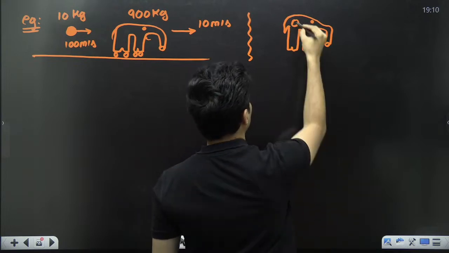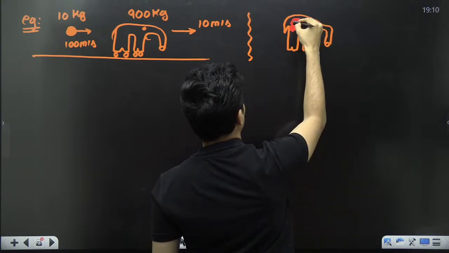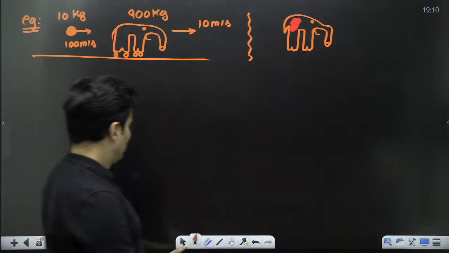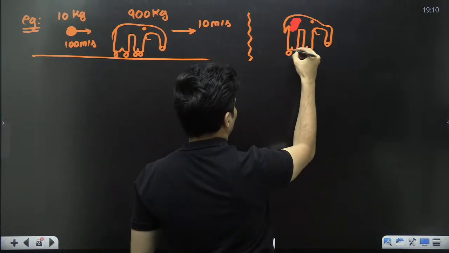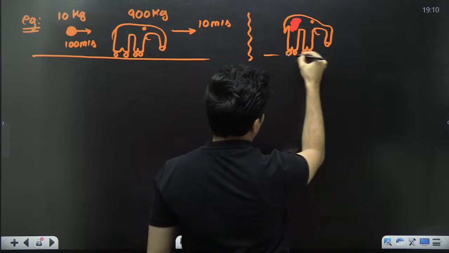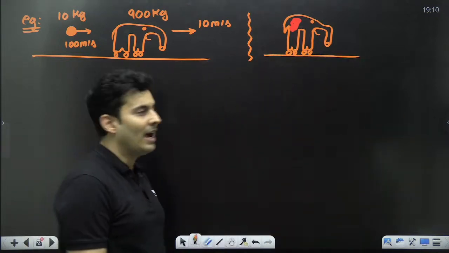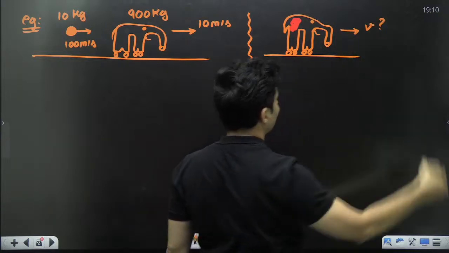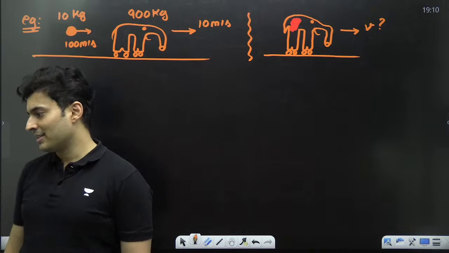So now it has been killed. So this is some blood over here. Okay. Great. So now this dead elephant, let's assume it's still standing. It will be having some new speed. The question is, what is that speed?